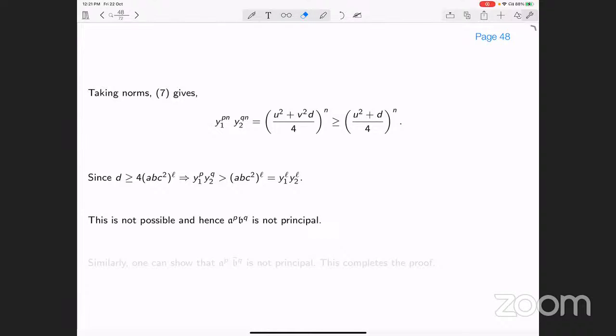So none of these ideals are principal, and that establishes our claim. So this completes the proof of the theorem.